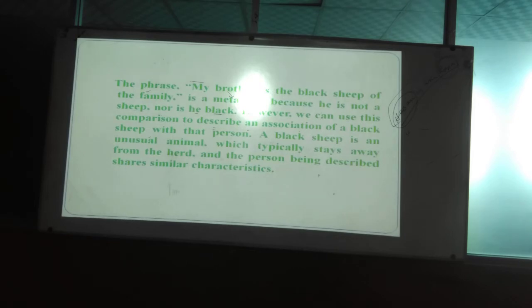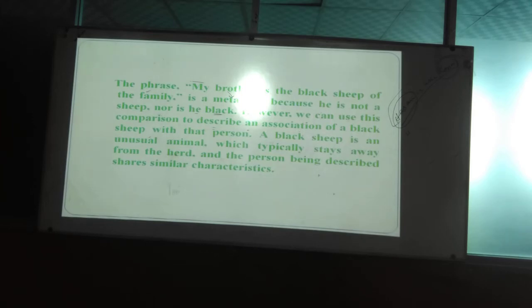I have already mentioned that when you try to compare something with something else, both must have some significance, and they have some common characteristic. In Bangla we frequently say, "Tu to asto eta gada." It means what? You are not an ass, but your activities, your behaviors are like an ass. That's why it is a metaphor. Okay? Sure.